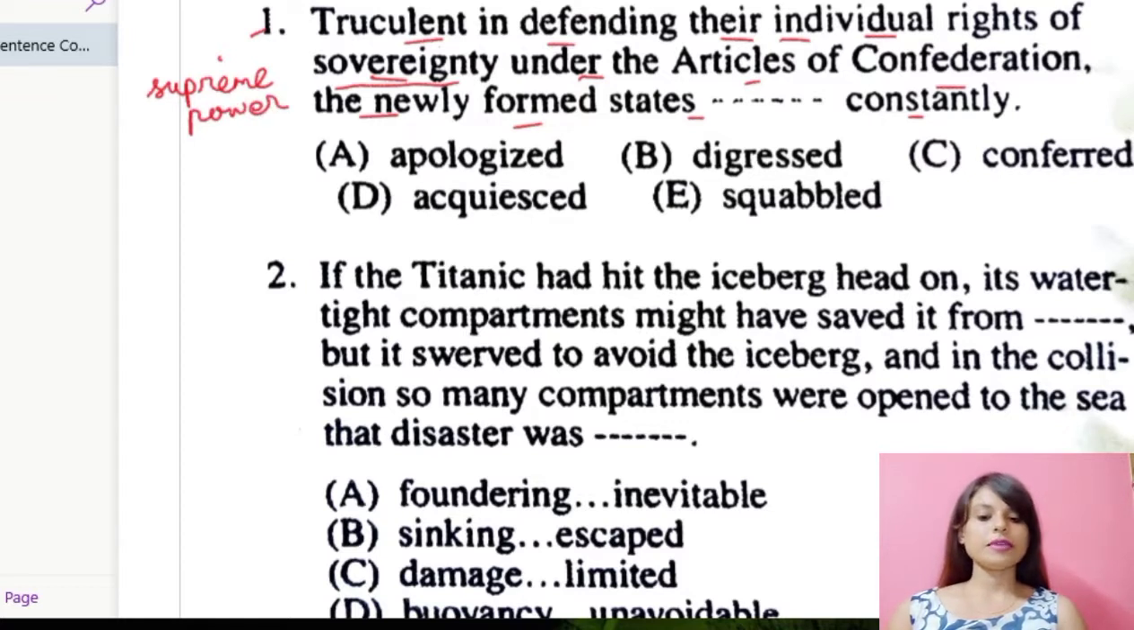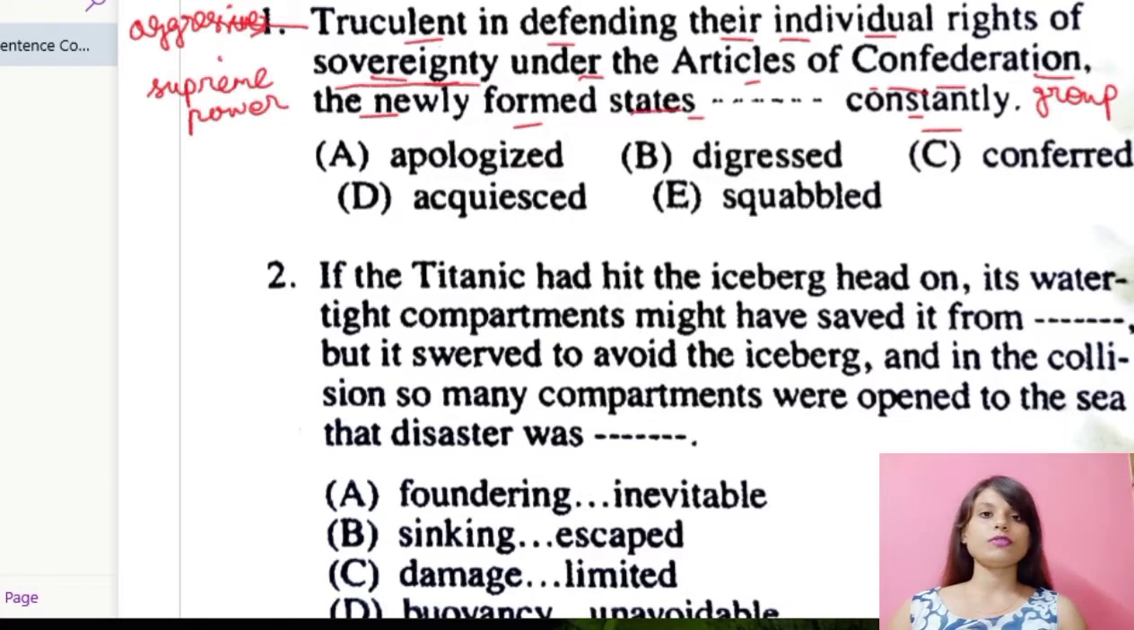So truculent means kind of defiant or aggressive. So it means aggressive. So aggressive in defending their individual rights of sovereignty or supreme power under the Articles of Confederation. Now Articles of Confederation, now what is Confederation? Confederation is an organization which normally consists of a number of parties or groups which are united in an alliance or league. So basically it's a group, you can say, a political group, alright. The newly formed states dash constantly.